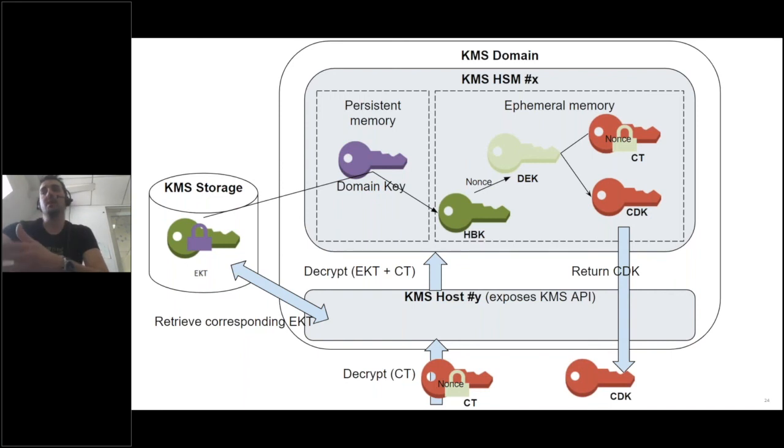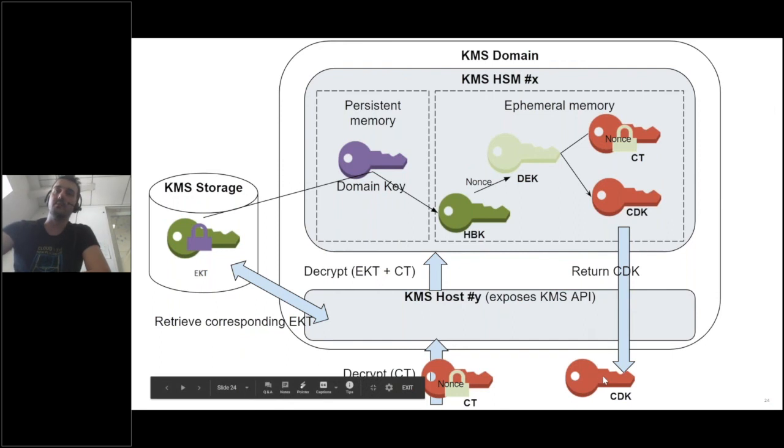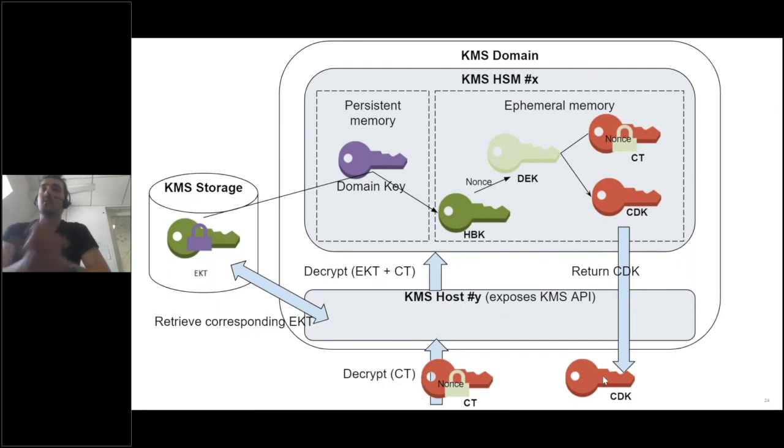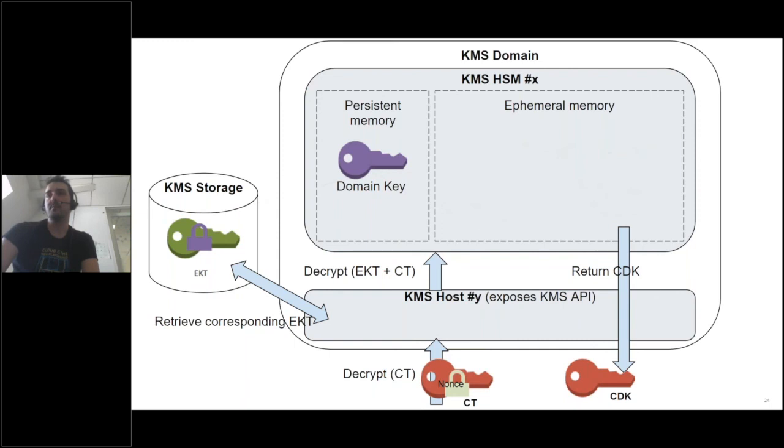And that's how you can decrypt data. Obviously you are using the customer data key to decrypt your data, but that is done outside of KMS. For KMS, the story stops here. And again, last but not least, the HSM just forgets everything.